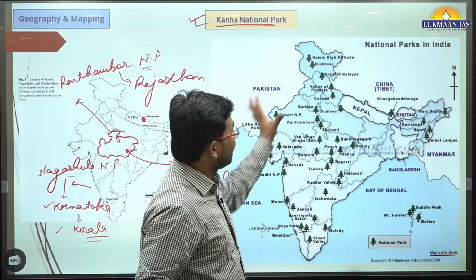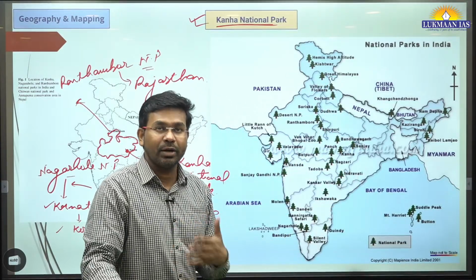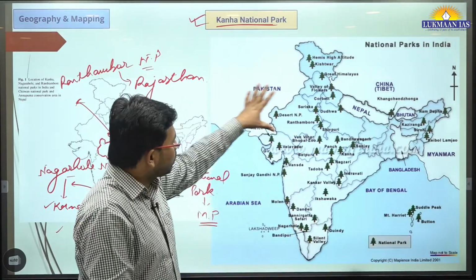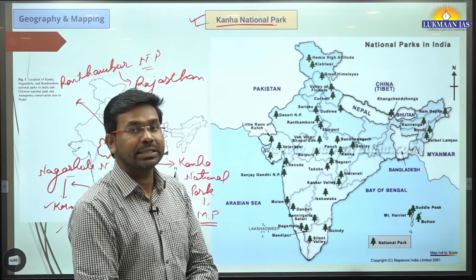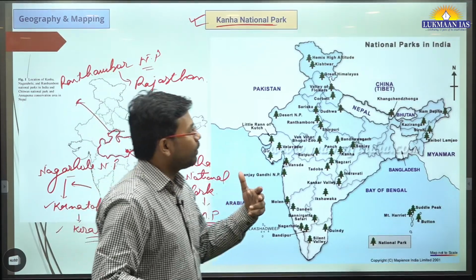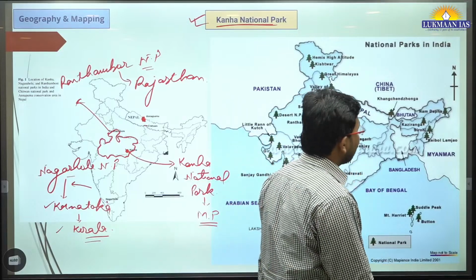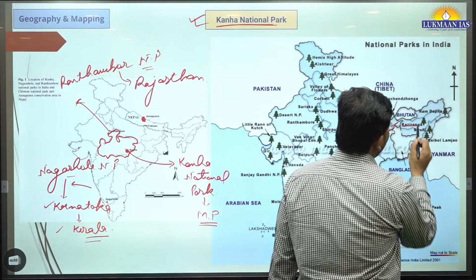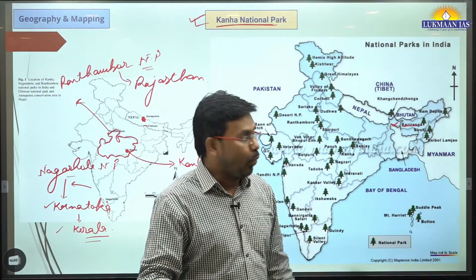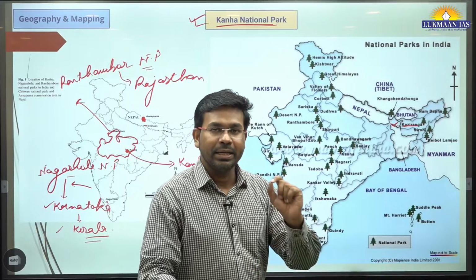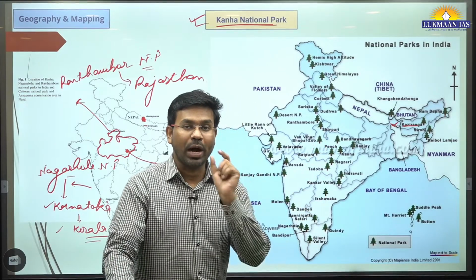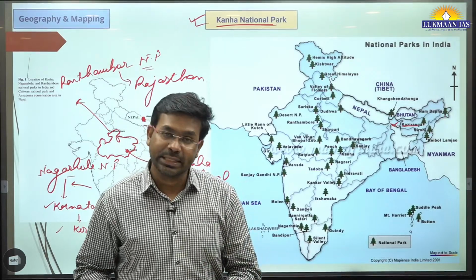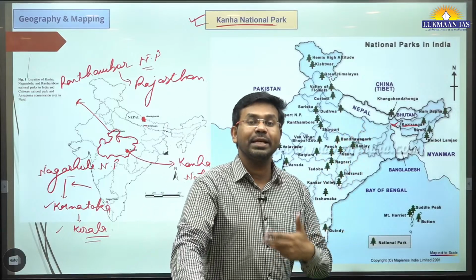Here in this map, we have included national parks in India. Presently in India, around 53 national parks are there, and through this map you can locate all those national parks, tiger reserves and all. In northeastern India we have some prominent national parks. One is Kaziranga National Park, located in the state of Assam. What is the importance of Kaziranga National Park? Here we find the one-horned rhinoceros, and India has the highest population of one-horned rhinoceros in the world. That's why Kaziranga National Park is also important.